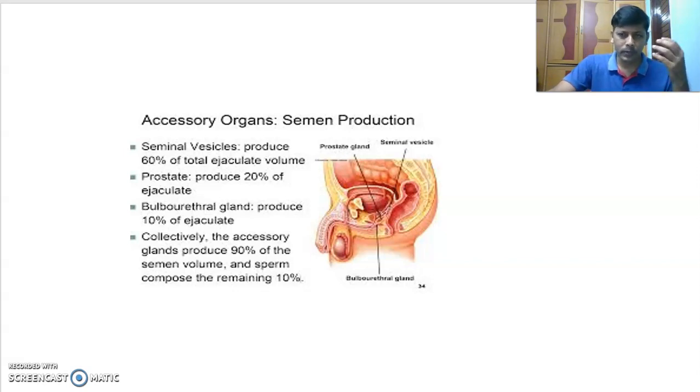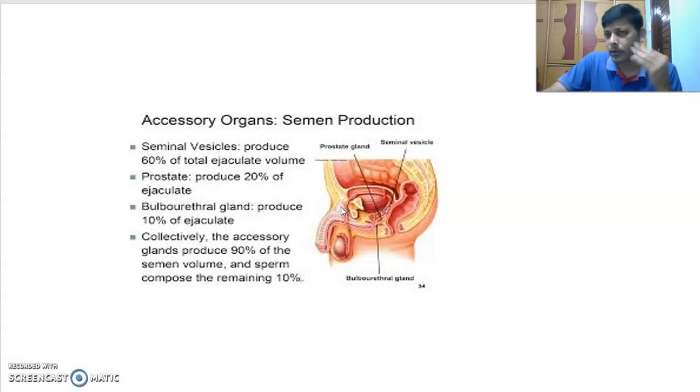When a male human being urinates, the urine is passing through the penis. The urine is acidic, and some acidic residues of urine may remain in the penis.